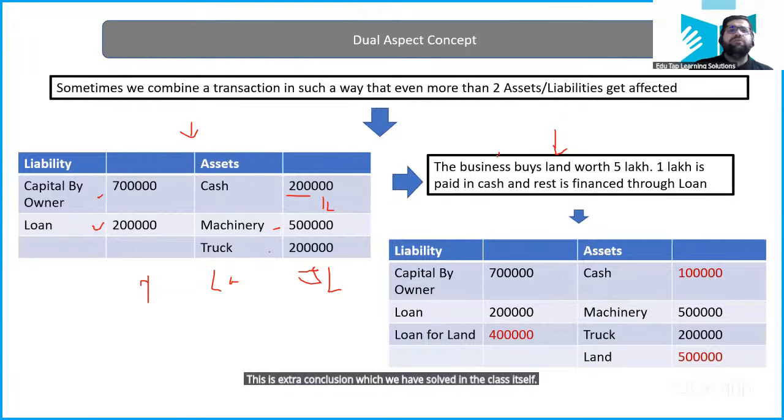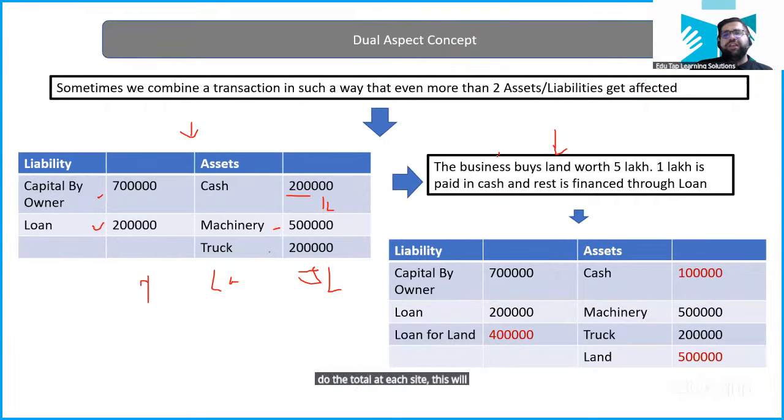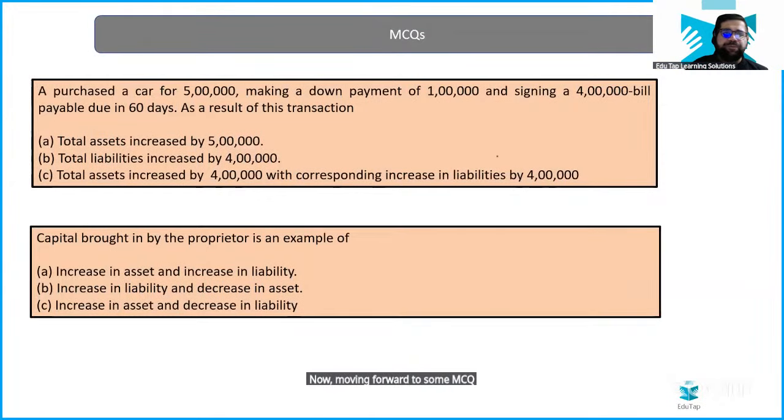Again, do the total on each side. It will come the same only. 7 plus 2 is 9, 9 plus 4 is 13. Do the total on the asset side also, 13 again. So the balance sheet will always match. Simple. Now let's move forward to some MCQs.